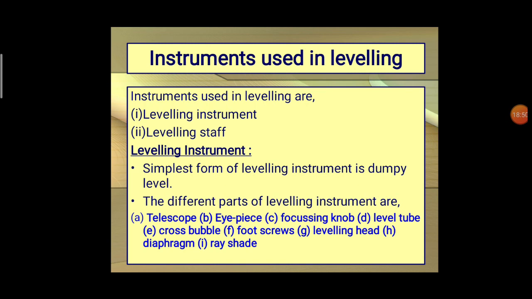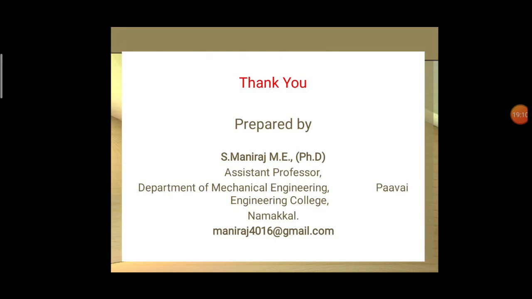These are some of the leveling instruments used for getting the level from a datum or a reference point. So these are some of the basics about surveying. With this, I conclude unit 1 first part, that is surveying.